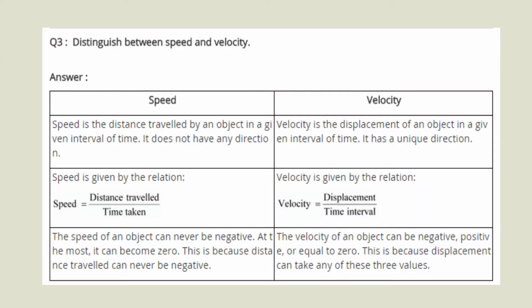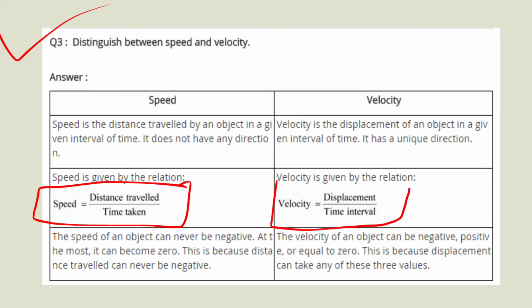Okay, now the next question, which is also asked for 3 marks, is differentiate between speed and velocity. Speed is the distance traveled by an object in a given interval of time, and it does not have any direction, whereas velocity is the displacement of an object in the given interval of time and it has a unique direction. Speed is given by distance traveled divided by time taken, whereas velocity is given by displacement divided by time interval.